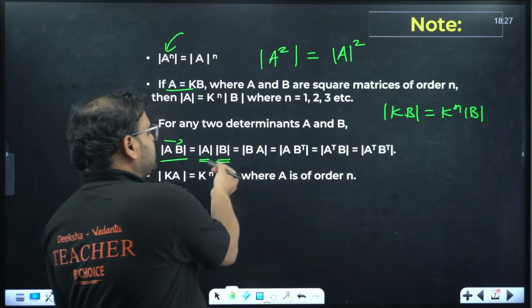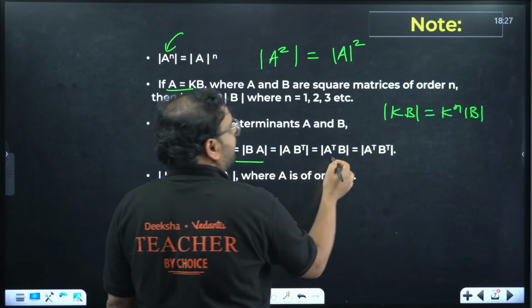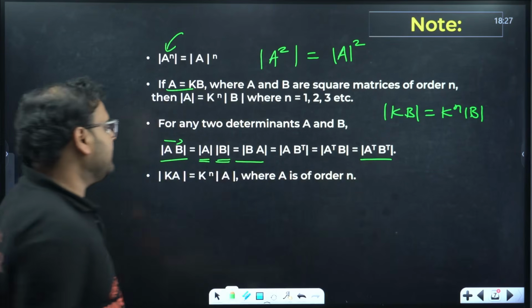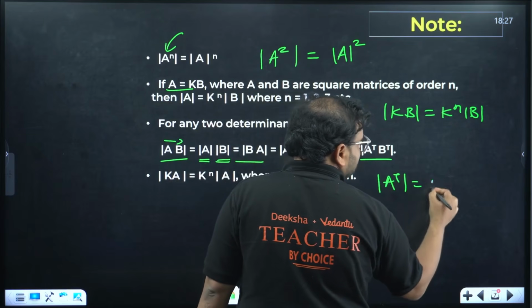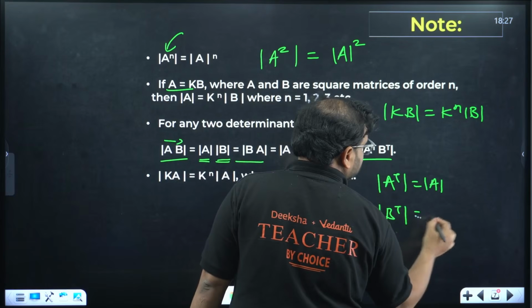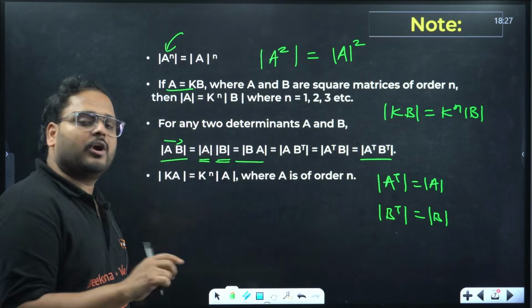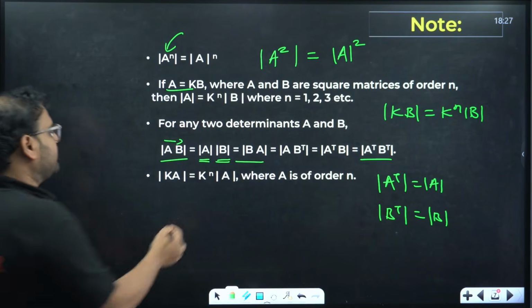So determinant of AB, or determinant of BA, or determinant of ABT, or ATB, or ATBT is same. So basically, determinant of AT is same as determinant of A, determinant of BT is same as determinant of B. Determinant will not have any effect of transpose. The same property I wrote here as well.